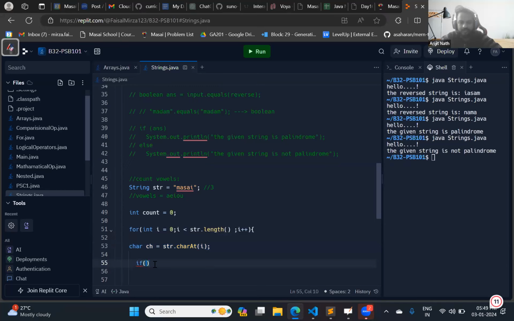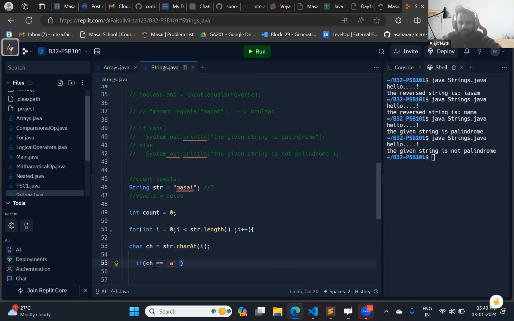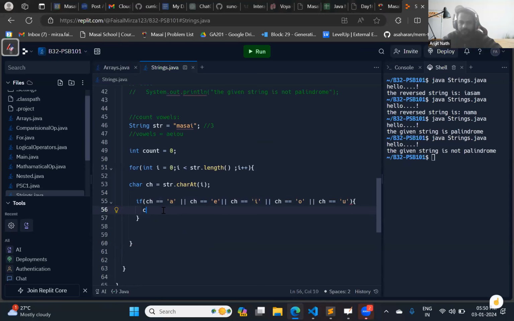Yes, we can use ch directly. Correct. If ch equals to a or ch equals to e or ch equals to i or ch equals to o or ch equals to u. A, e, i, o, u. Then count plus plus.